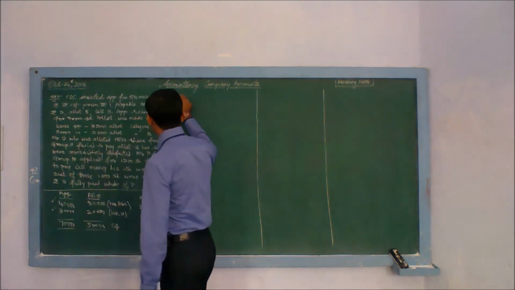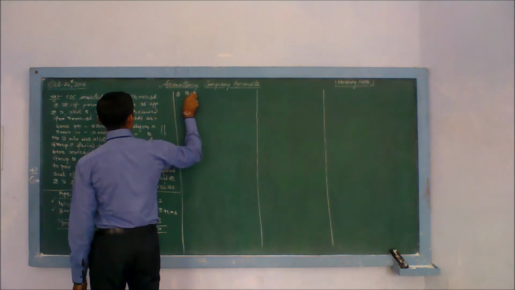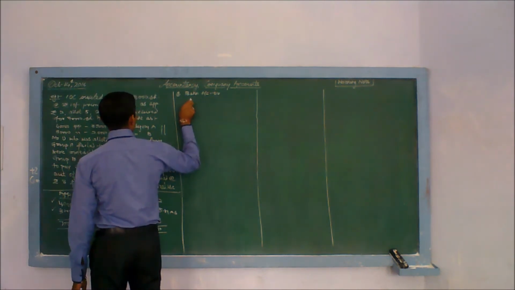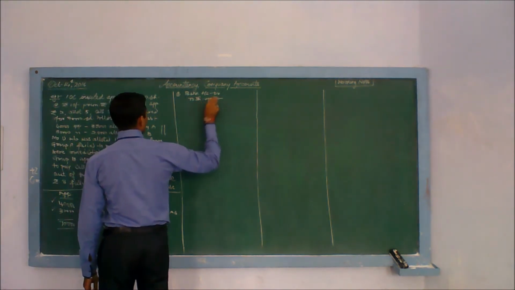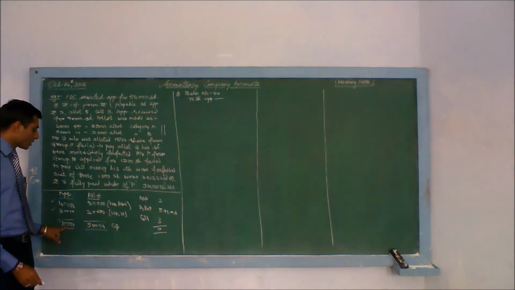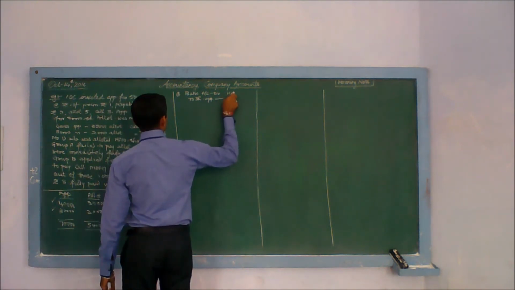First journal entry, bank account debit to share application. First entry calculation is always done on the shares applied, that is 70,000 multiplied by 2, 1,40,000.